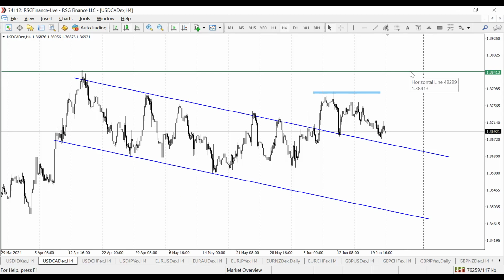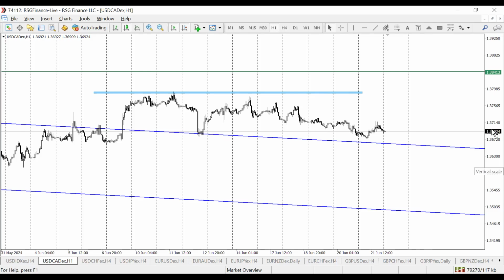So it's about at what point do we go in. Now, I'll give you a little bit of an insight into how I trade this. Usually I go down to lower time frames, okay?